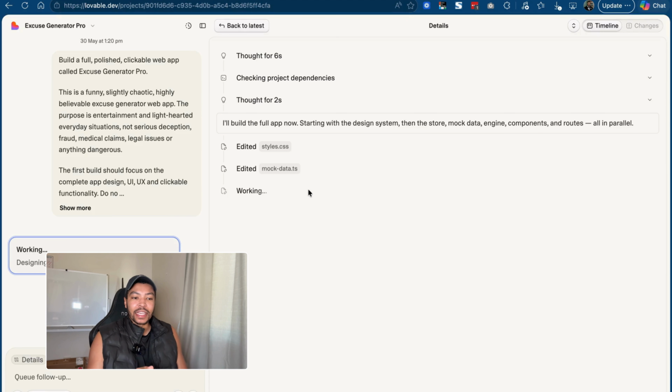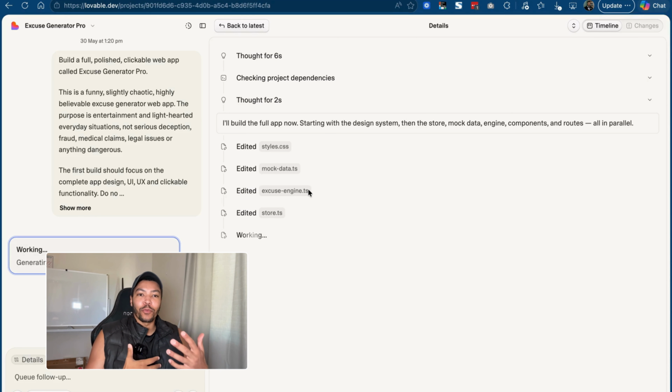Now, I haven't given it too much direction in regards to the design. I haven't told it, hey, this is the design I want to use, this is the style, this is the essence. That's something that you could do either back in ChatGPT when you're building the prompt or in the plan mode with Lovable. Or you can do it after the fact as well. If you're not sure the direction you want to go, if you're not sure what you want the app to look like, you can do that after, but sometimes you can burn some credits there going back and forth. So it is a good idea at the beginning to use ChatGPT to sort of reason through it